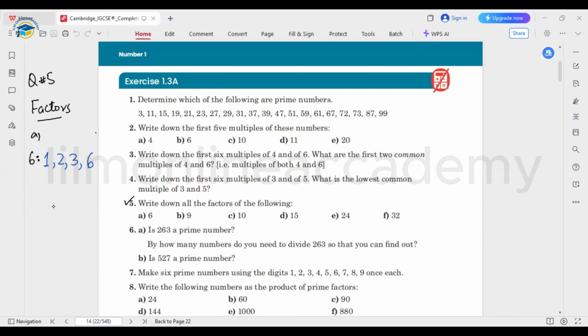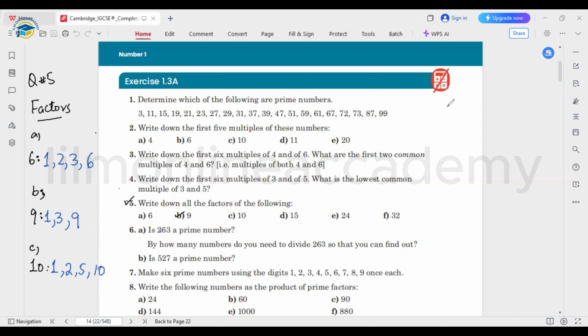Next is the number 9. So 1 is the factor of every number, then 9 is divisible by 3, and 9 is divisible by the number itself. Then we have the number 10 for part number C. Writing the factors for the number 10, we have 1, that is the factor of every number. Then we have 2, 10 is divisible by 2, it's divisible by 5, and it's divisible by the number itself, okay?